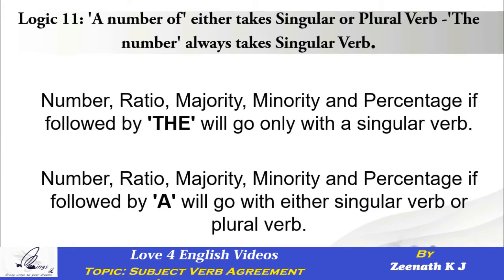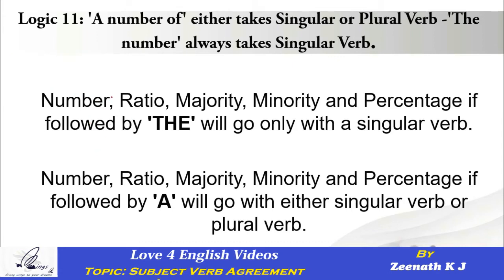Yes. This is going to be one of the atom bomb logics in subject-verb agreement, because one logic but three different avatars you would get to see: avatar 1, avatar 2, avatar 3. So let's see what these different avatars are. What does the logic say?